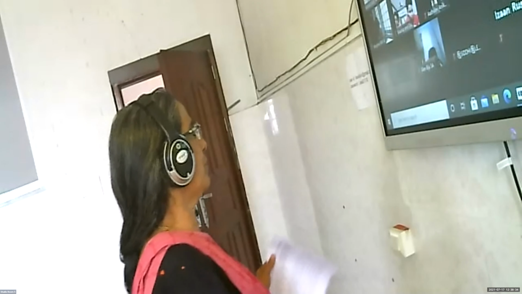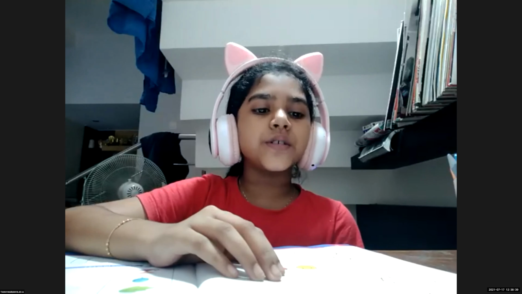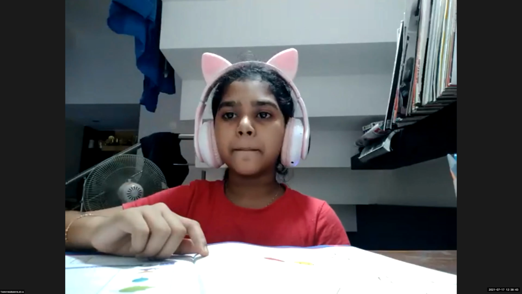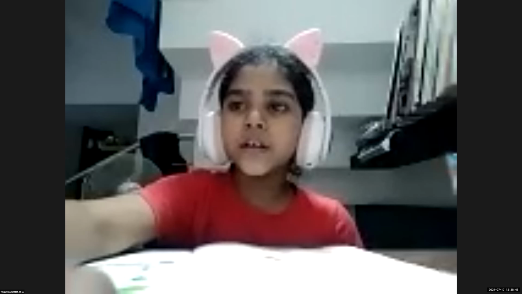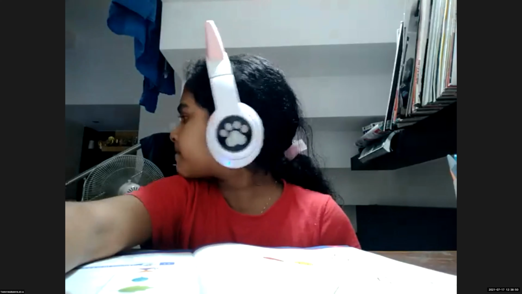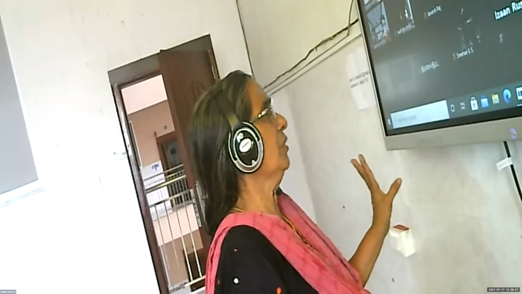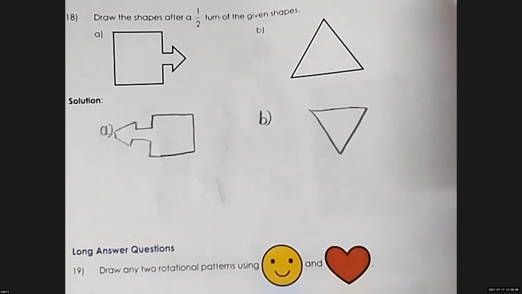Now others, please mute. Draw the shapes after a half turn of the given shape. How many figures are given? Two figures are given. So, half turn. Can you draw the figure by yourself? Let me see. One by one, you should show the answer. Draw the two shapes after the half turn. Then I will write the answer if you are not getting it. You try to do it.